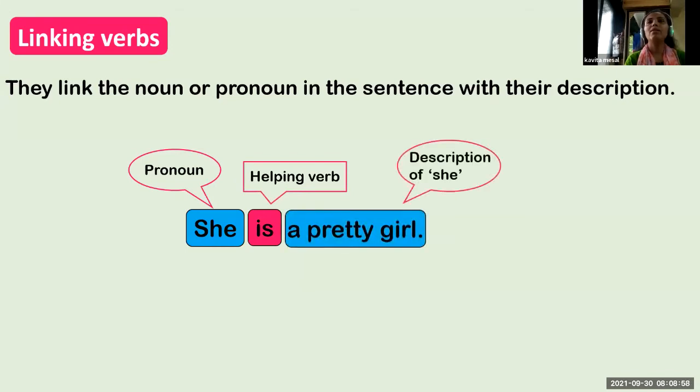A pretty girl is a description of she. So is links the pronoun to its description. Linking verbs connect the noun or pronoun to the description. Is connects the pronoun to its description of she.